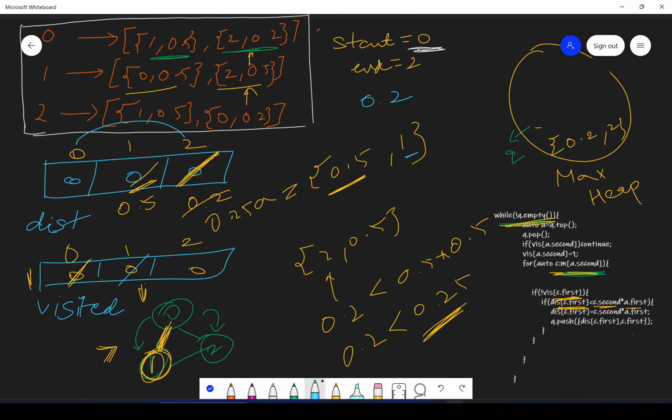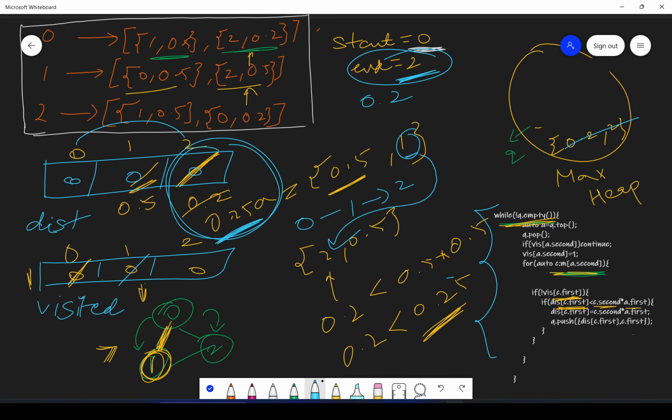But if you go via 0 to 1, and from 1 you go to 2, you get 0.25. Obviously that is greater, so this will be updated. So in this way you can again pop this out and try. This is how your Dijkstra algorithm works, and at last whatever is your end will have the maximum probability which you can reach from start to the end, which is 0.25 here.